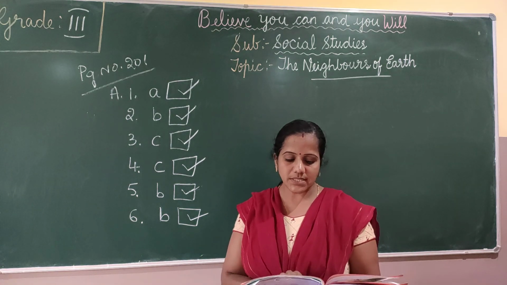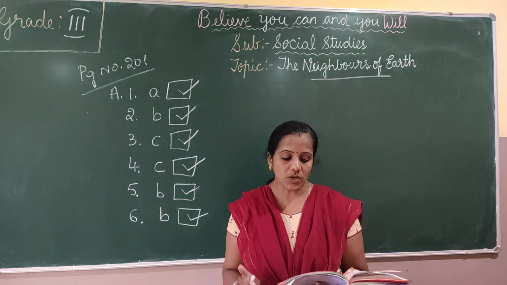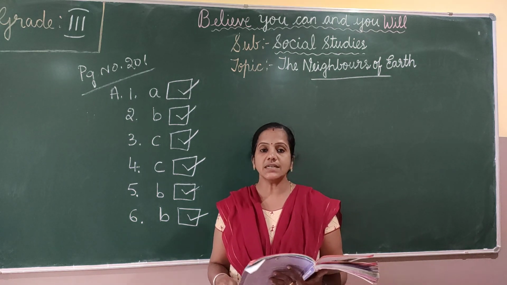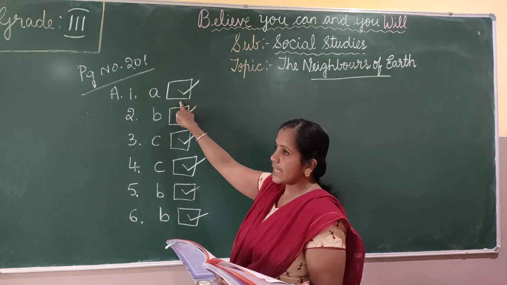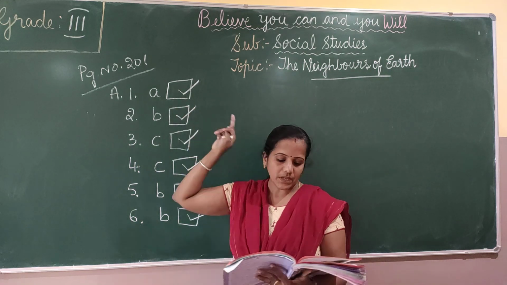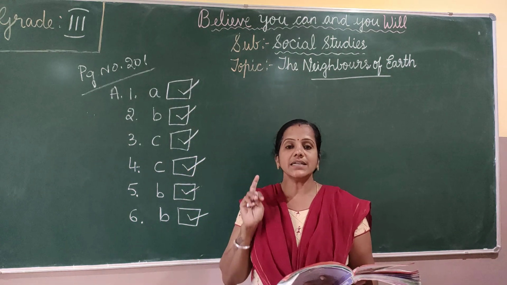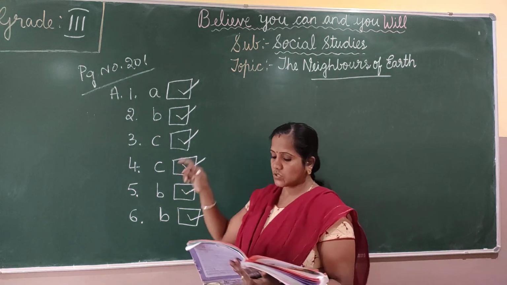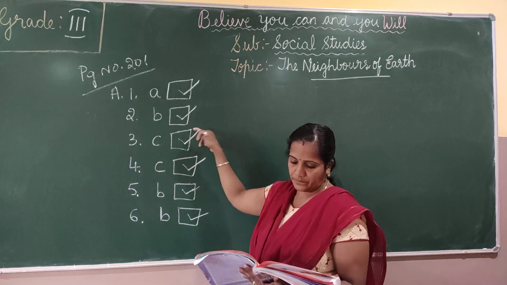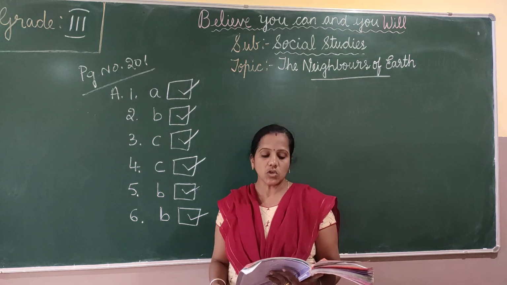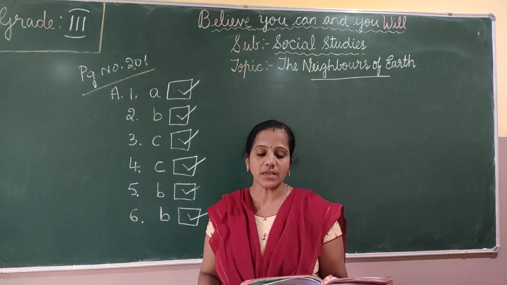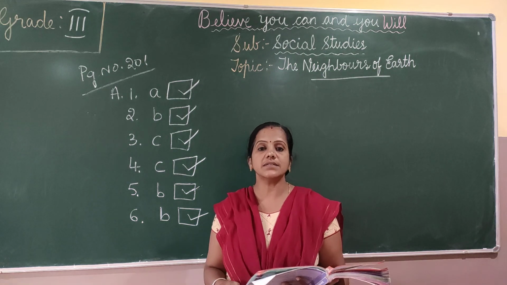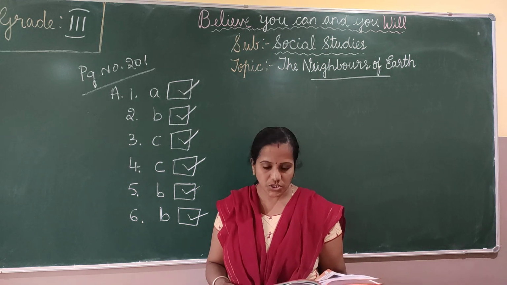The first question, the center of the solar system is the sun, option A, tick option A. Second one, sun is a star, so tick option B. Third one, a group of stars forming a definite pattern is called constellation.